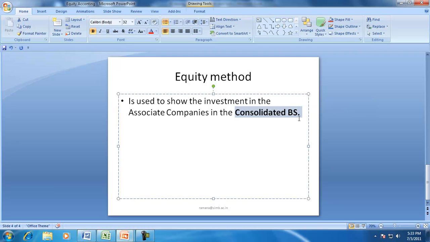And what will be the value? It will be shown at the investments according to the equity method.